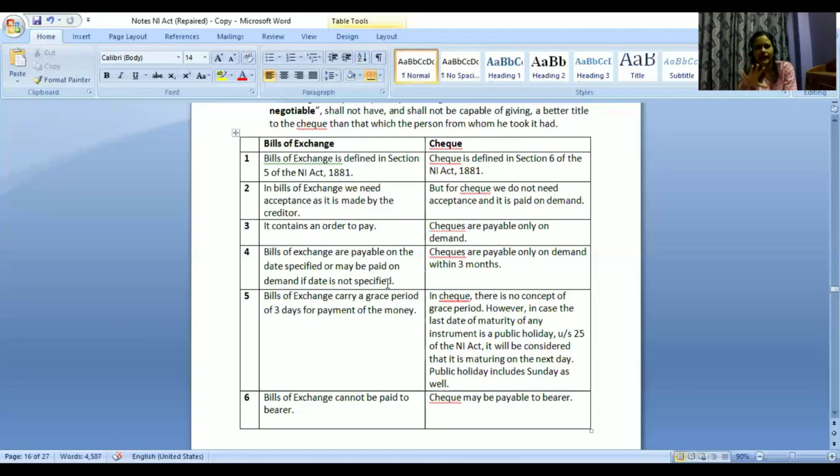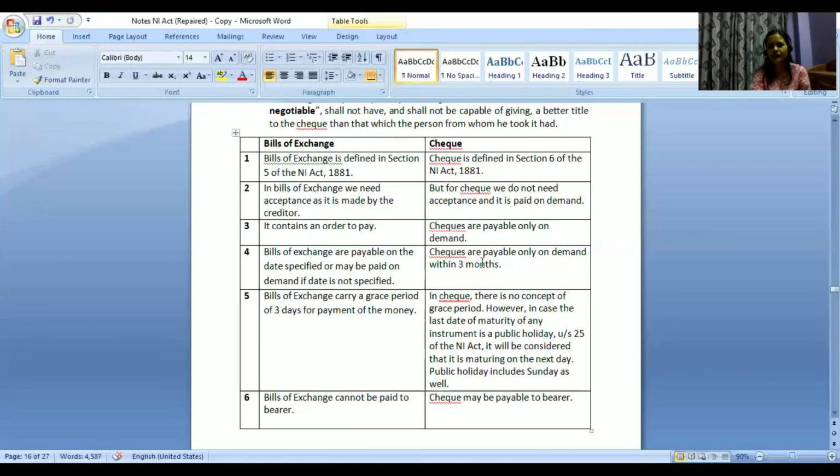I may write a bills of exchange, but I may just leave the space for date blank. I have not mentioned any date. So in that case, whenever I am presenting that bills of exchange to the person, it has to be cleared then and there only. So it can be payable on the specified date. If date is not specified, then it has to be paid whenever it is demanded.